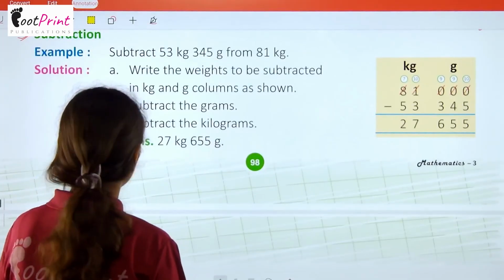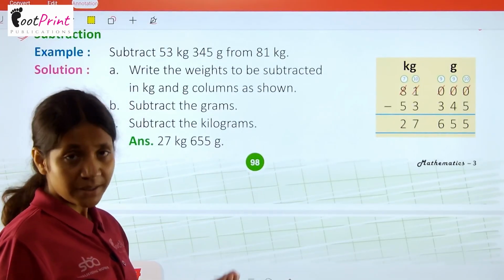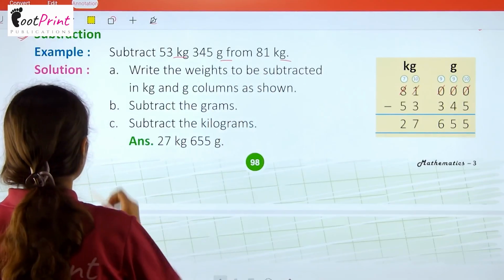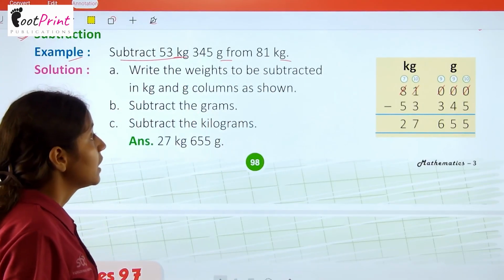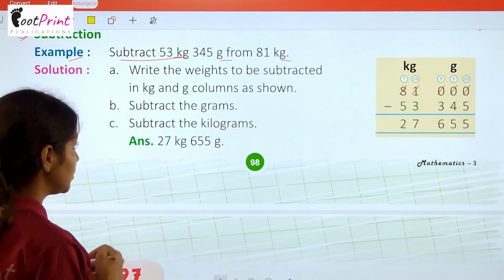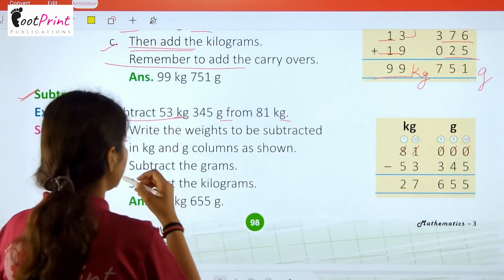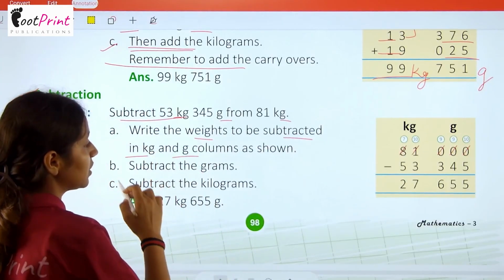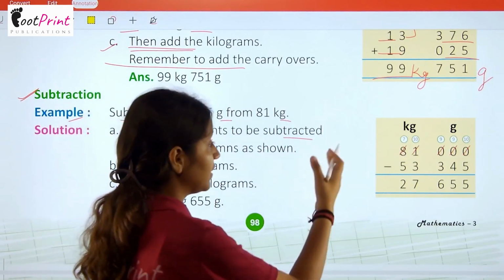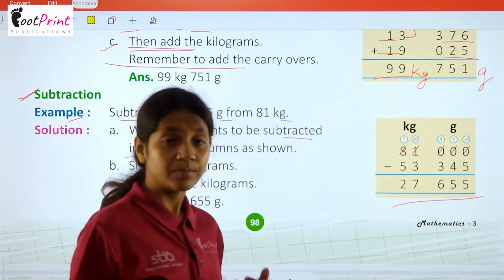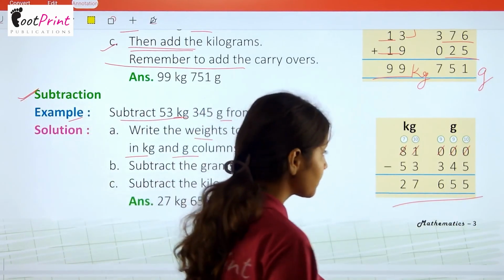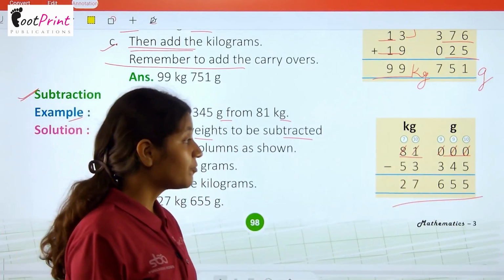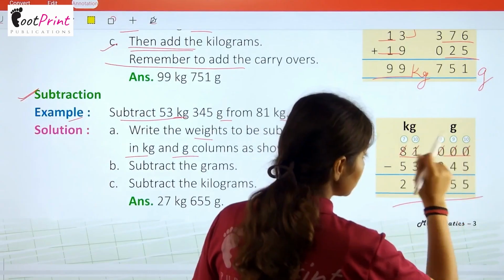Now we have subtraction. Again, what do we have to do? Simple calculation, but we have to understand the units also. Subtraction. Example: subtract 53 kg 345 gram from 81 kg. So we are firstly preparing a column. Here it is written: write the weight to be subtracted in kg and gram columns as shown. So we will make a column of kg and gram. Then we will write the values. So 81 kg is the bigger value. That's why we are writing it in the above place. Now 81 and then 000 at the gram place.